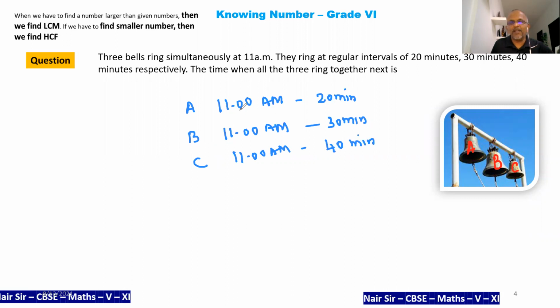Now what will happen? The first bell will ring when? It will ring at 11:20 a.m. The second bell will ring at 11:30 a.m. The third bell will ring at 11:40 a.m. Similarly, you can go on adding 20, 20, 20 to this, go on adding 30, 30, 30 to this, go on adding 40, 40, 40 to this.